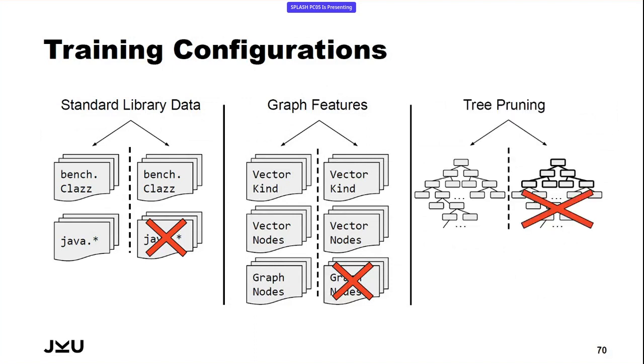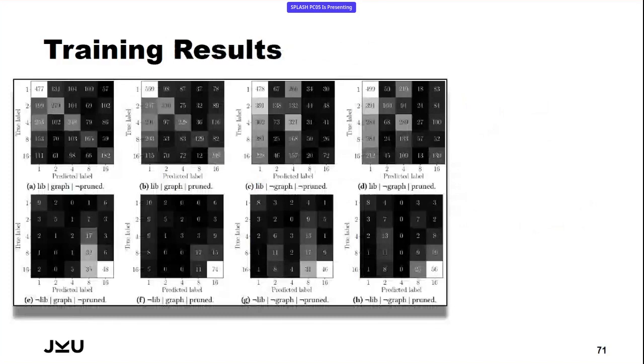And we did some tree pruning in our configurations. Some configurations with pruned trees and some without pruned trees. What is tree pruning? It is the process of cutting off the decision trees at some level to not learn all the noise and all the peculiarities of the training data. So in general, pruning the trees will allow the model to better generalize to new unseen data, because overfitting should be reduced in theory. All right, so what were the results?